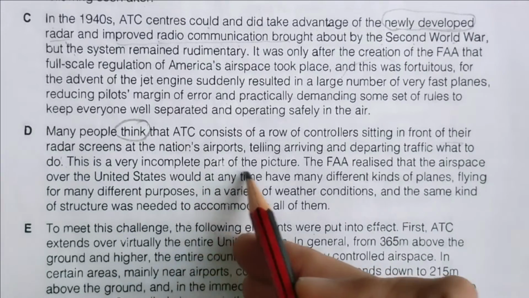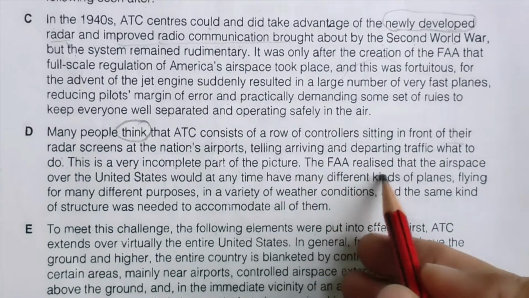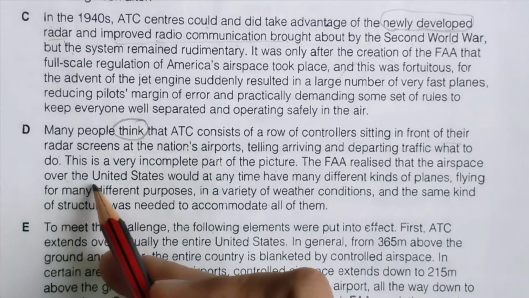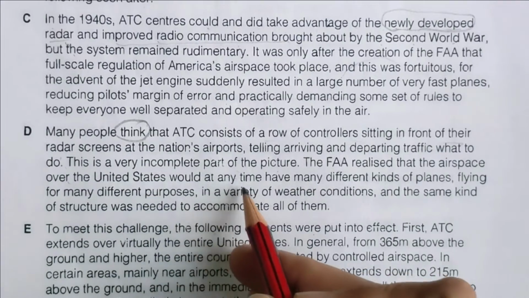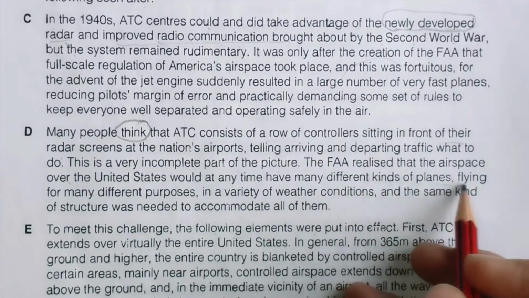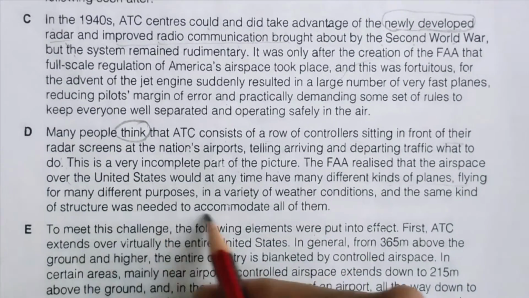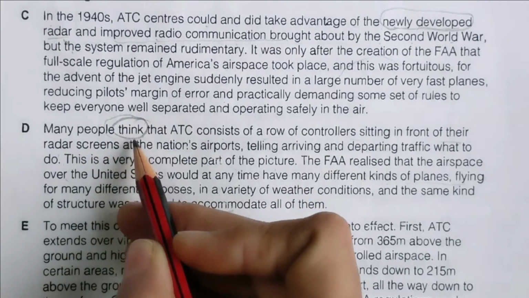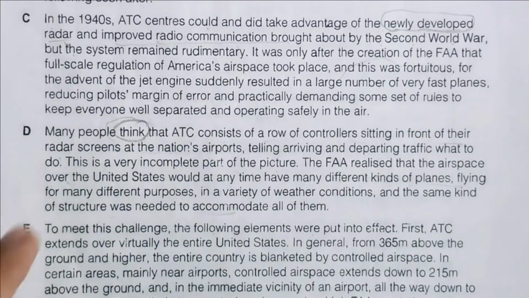Many people think, so with this only we came to know that it is a simplified view, they are giving a view, but let's read it. This is a very incomplete part of the picture. The FAA realized that the airspace of the United States would at any time have many different kinds of planes flying this and this same kind of. So I am sure this will work for that list of headings.